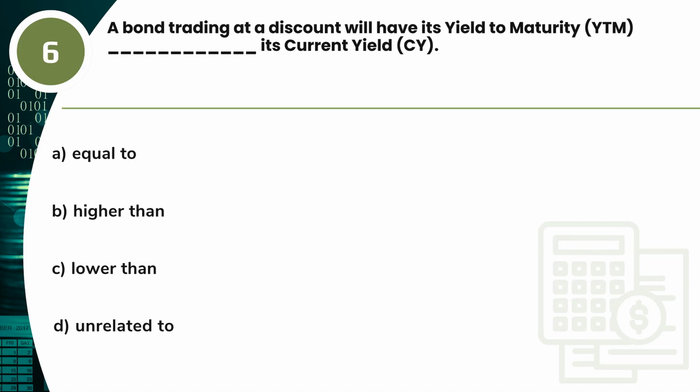Question 6. A bond trading at a discount will have its yield to maturity, YTM, its current yield, CY. A. Equal to. B. Higher than. C. Lower than. D. Unrelated to.